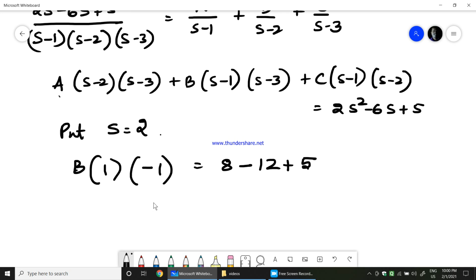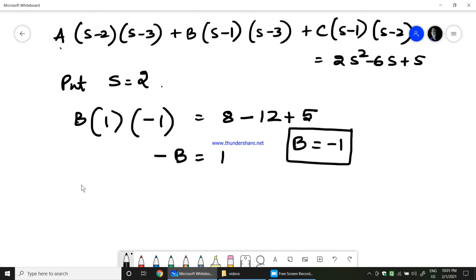So this is minus b equals 8 minus 12 is minus 4, 5 minus 4 is 1. So I'll end up getting b equals minus 1.